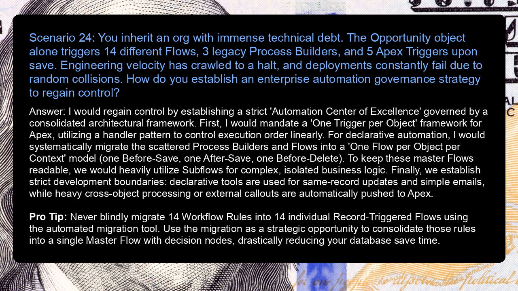Declarative tools are used for same-record updates and simple emails, while heavy cross-object processing or external callouts are pushed to Apex. Pro tip: never blindly migrate 14 workflow rules into 14 individual record-triggered flows using the automated migration tool. Use the migration as a strategic opportunity to consolidate those rules into a single master flow with decision nodes, drastically reducing your database save time.